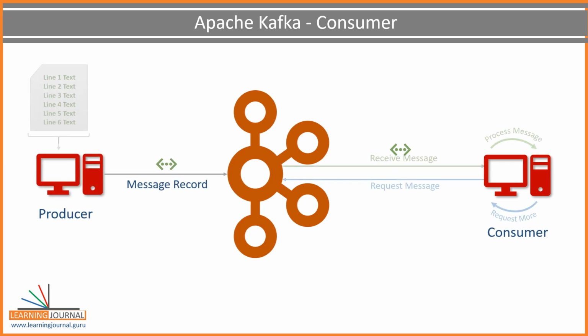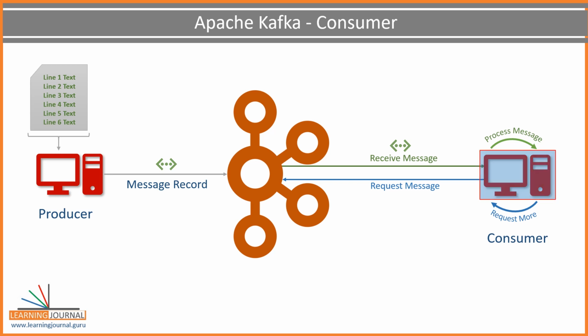So, if we come back to the data file example, when I want to read the data file sent by a producer, I'll create a consumer application. Then I'll request the Kafka server for the data. The Kafka server will send me some messages. I guess you remember that each message record is a line of text from the data file. So the consumer application will receive some lines from the Kafka server.